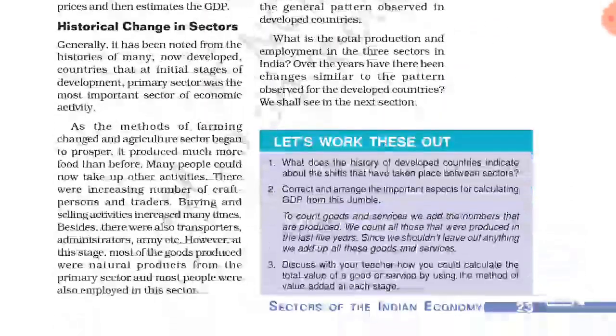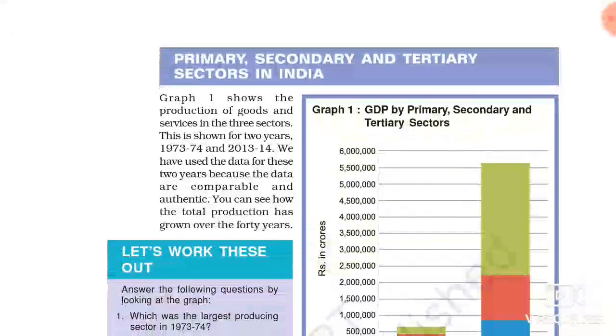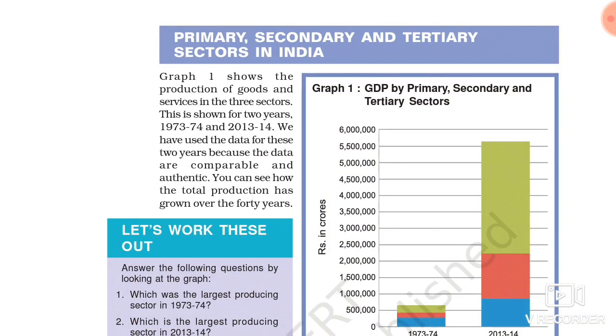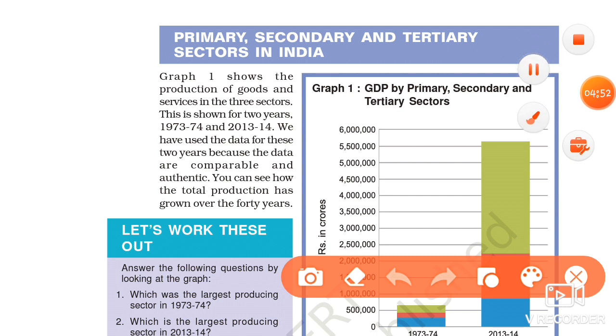So here there is one graph. From that graph we will get knowledge of the GDP, the gross domestic product, from the three sectors: primary, secondary and tertiary.